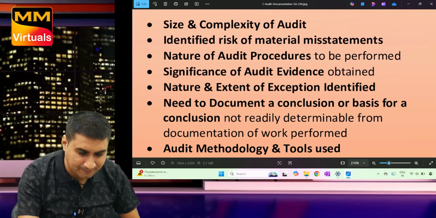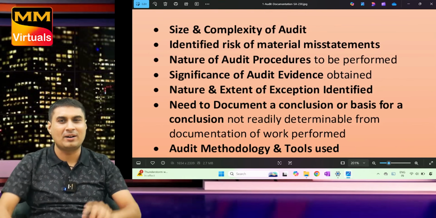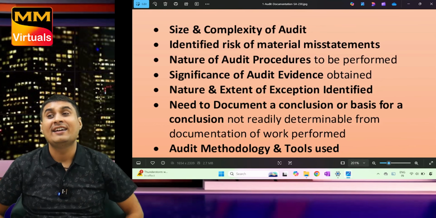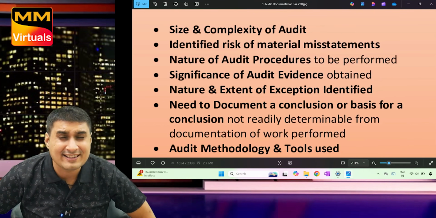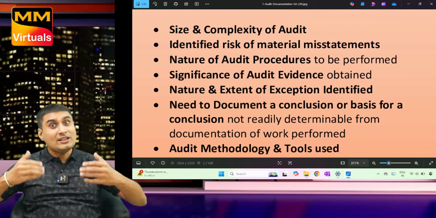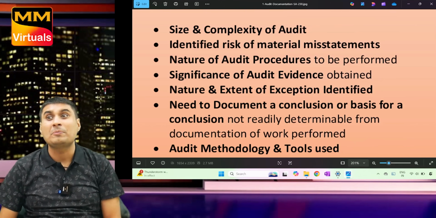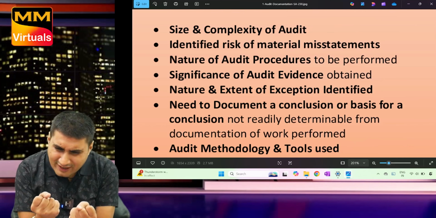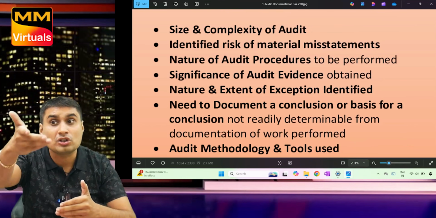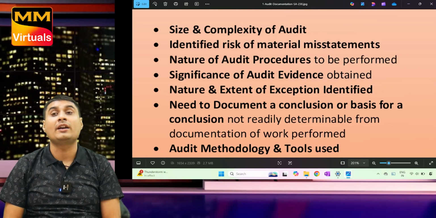One more time. Only the first point to remember: size and complexity of audit. In that audit, identified risk of material misstatement. Based on that ROMM we decide the nature of audit procedures to be performed. In audit procedure, what did I get? Evidence: significance of the audit evidence obtained.